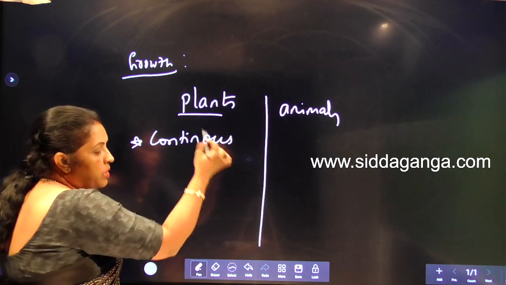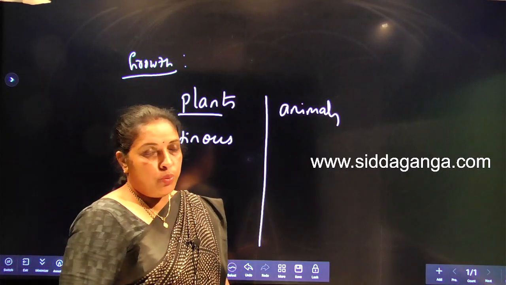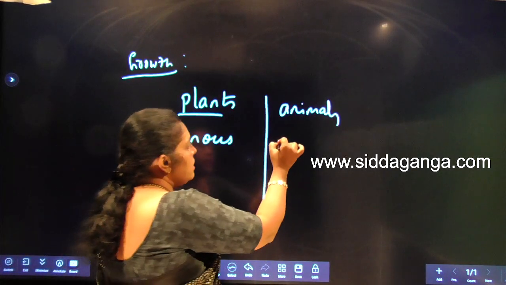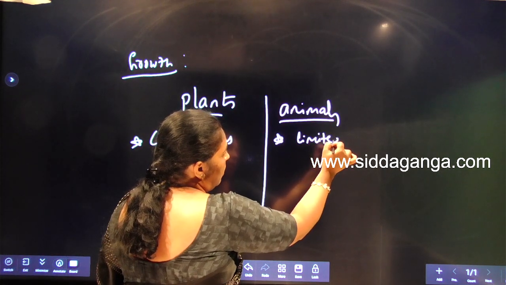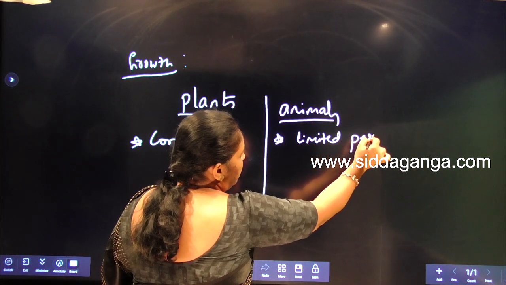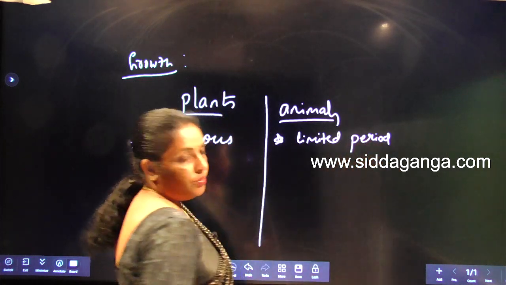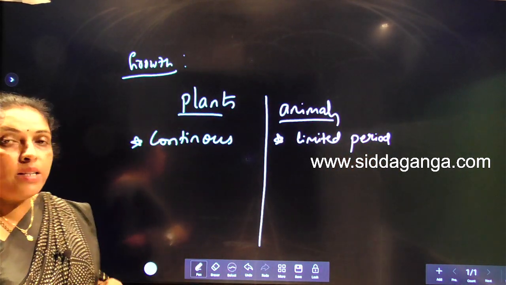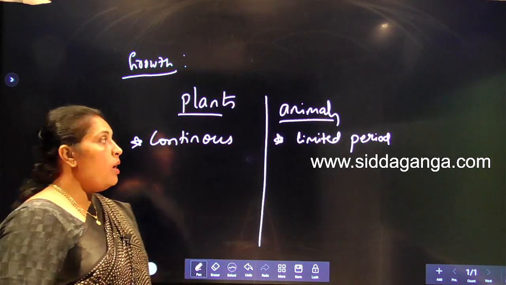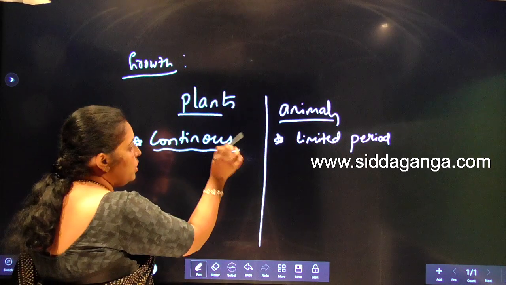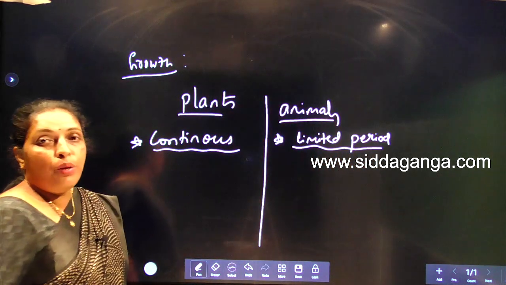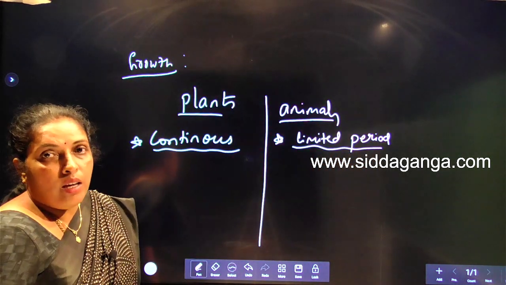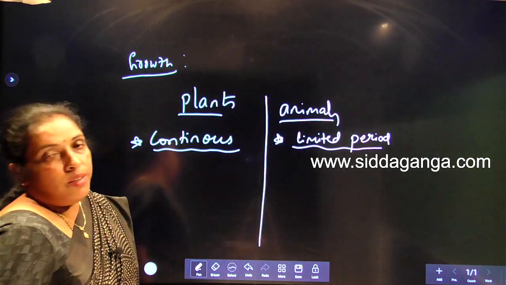In plants we see growth till the end, whereas in animals it is up to a limited period. Growth we see in both plants and animals, ಎರಡರಲ್ಲೂ growth ನೋಡ್ತೀವಿ. But in plants the growth is continuous, whereas in animals it is seen only up to a certain period of time.